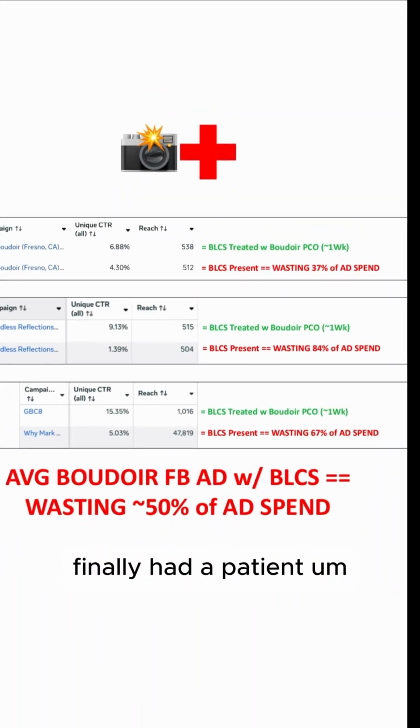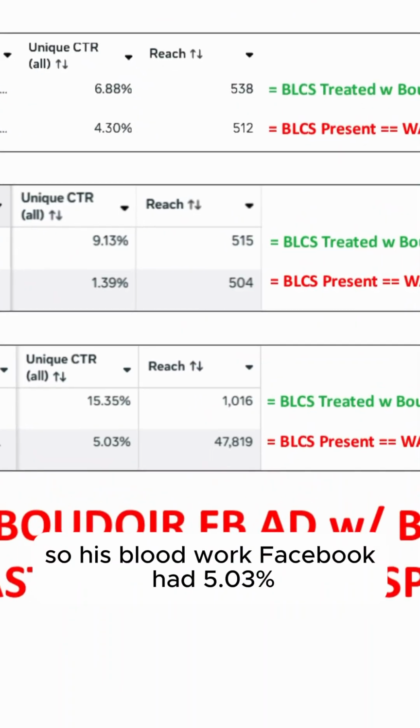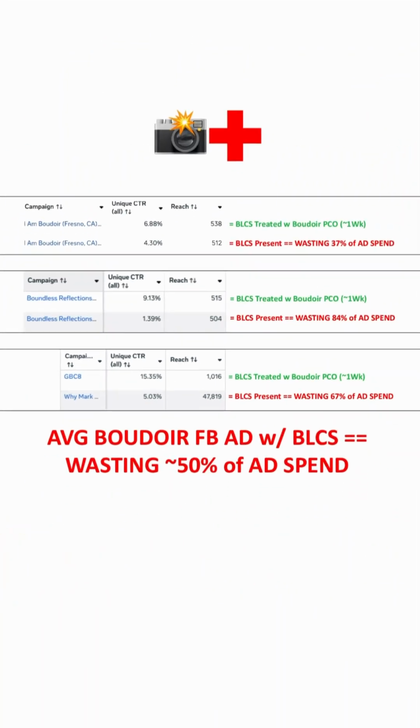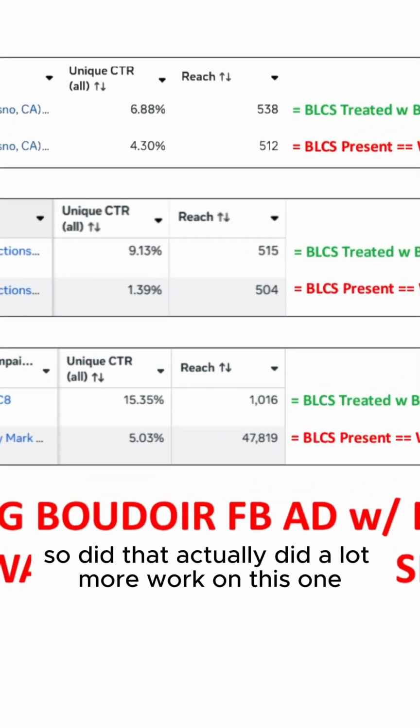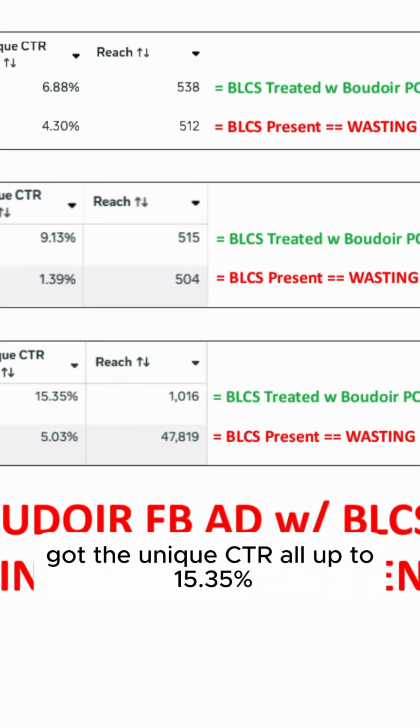Finally, had a patient, so his Boudoir Facebook had 5.03%. So that's under 6%. We know that BLCS is present. So we knew that we got some work to do. We can treat this with Boudoir Pico. So did that. Actually did a lot more work on this one. Got the unique CTR all up to 15.35%.